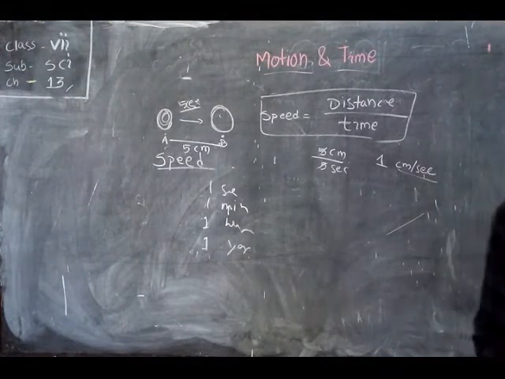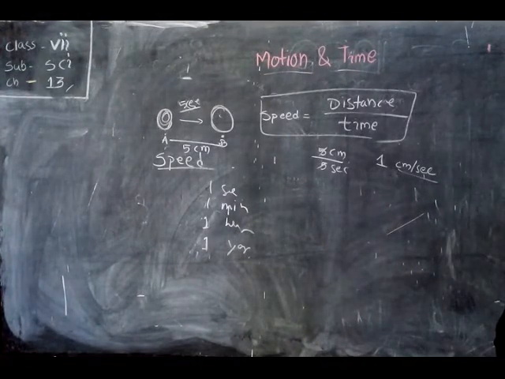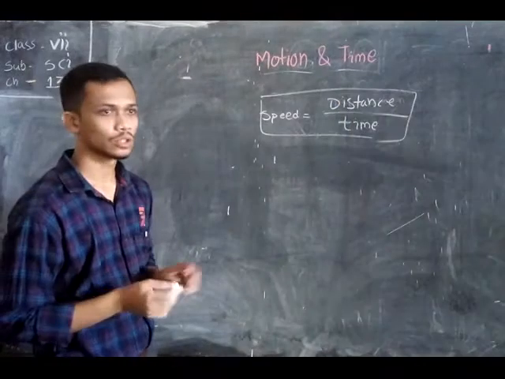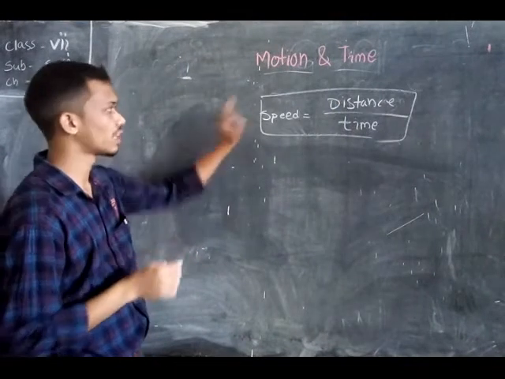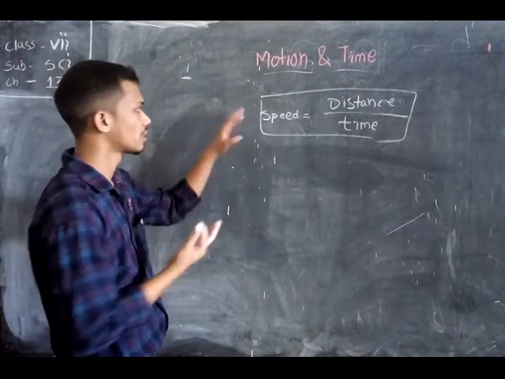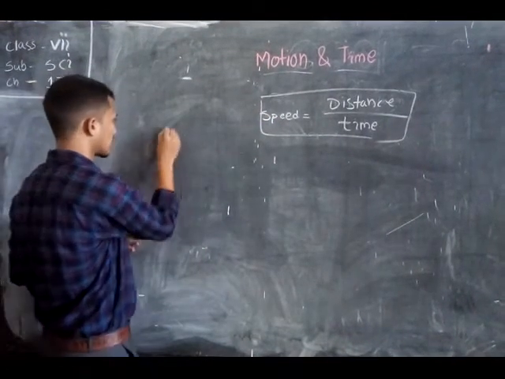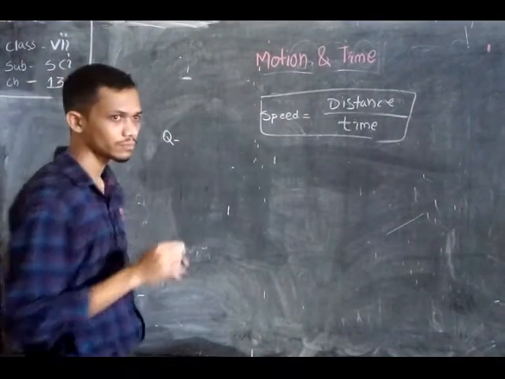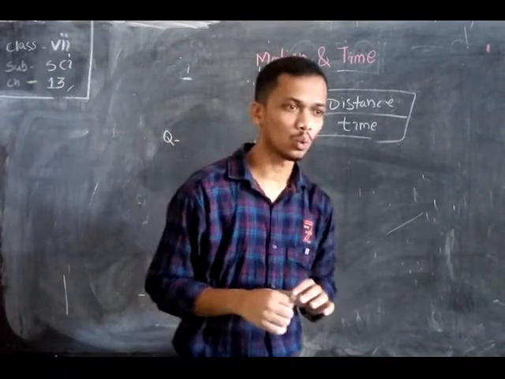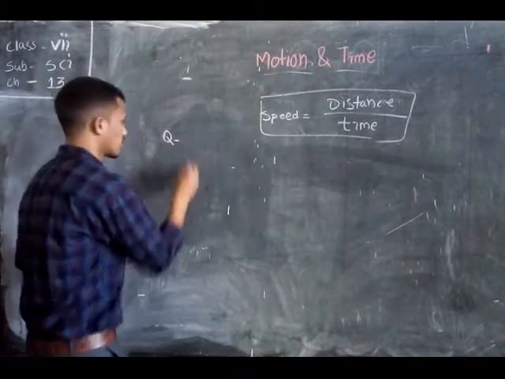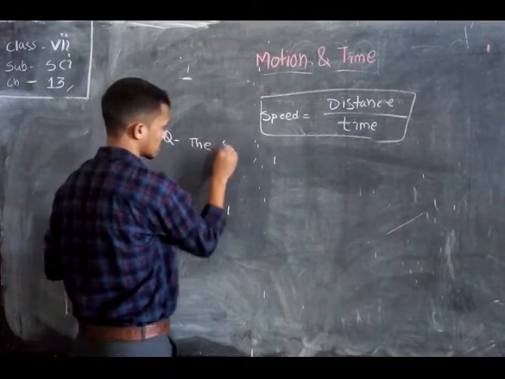Calculate the speed of the car. So here we take a question to better understand how to find the speed. Suppose the distance between two cities is 300 kilometers.